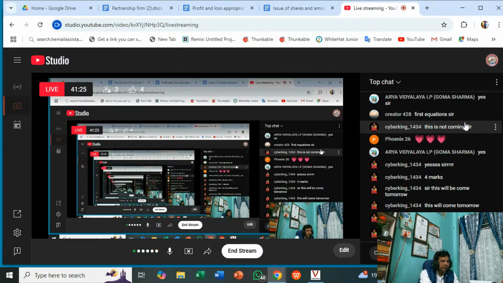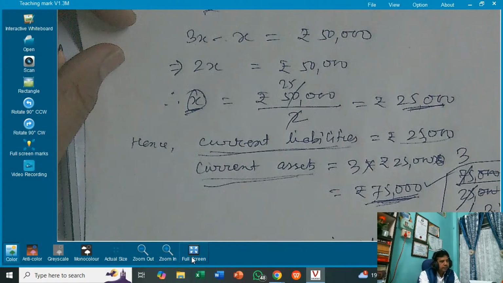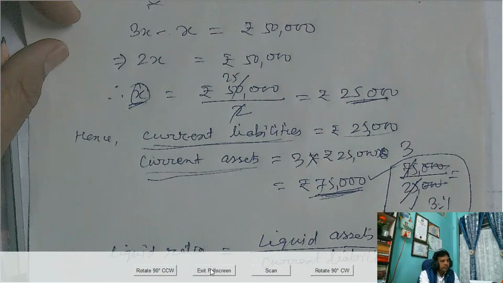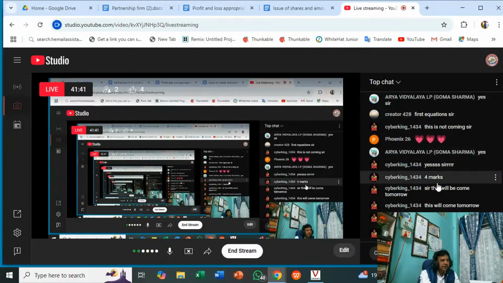This was the first equation. Which one? Current ratio. Write in the chat box if you have not understood. Then I will take your question. I will reply. No issue.